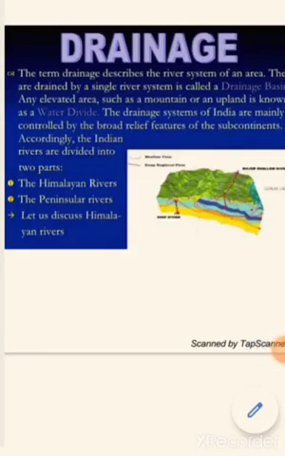Good morning. Today we are going to learn about the geography lesson drainage. We already completed one session. Now the second part is the role of rivers in the economy. You already studied the importance of lakes, the river system, what the river system is, and the division of the river system. We studied all that, yes or no? So in this part we have to learn about the role of rivers in the economy.